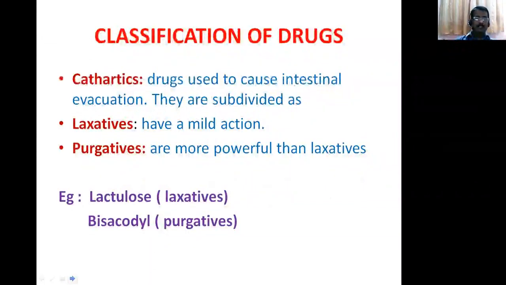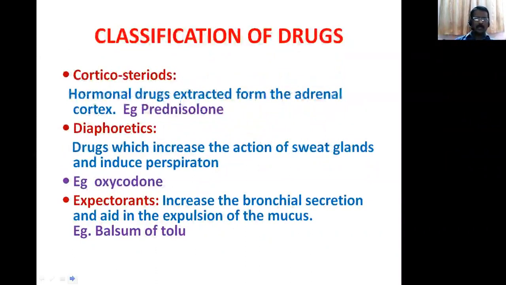And cathartics. Cathartics mean drugs used to cause intestinal evacuation, to increase the passage of motions. There are two types of cathartics. One is laxatives and another one is purgatives. So laxatives have a mild action. Purgatives are more powerful than laxatives, with severe irritant actions. Example of laxatives, lactulose, and purgatives, bisacodyl, Dulcolax.